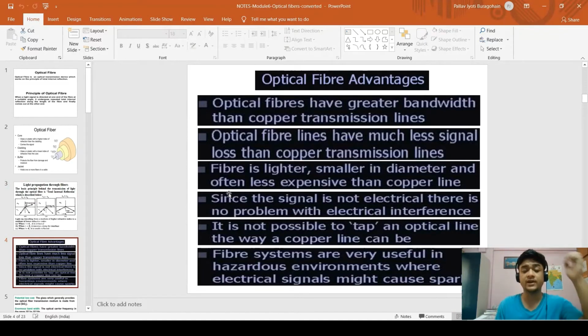So these are the optical fiber advantages. Optical fiber has greater bandwidth than copper transmission lines, and they have less signal loss, are lighter, smaller in diameter, and often less expensive. They are free from electrical interference, and we are also not able to tap from the optical fiber like we can do in copper lines. They are also useful in hazardous environments where electrical sparks can cause fires.